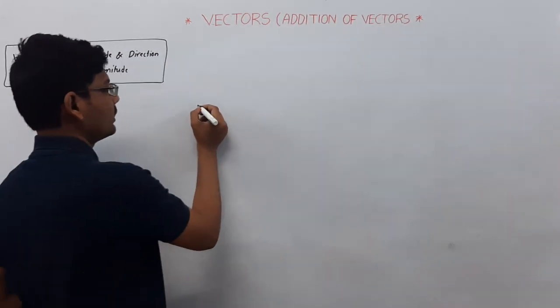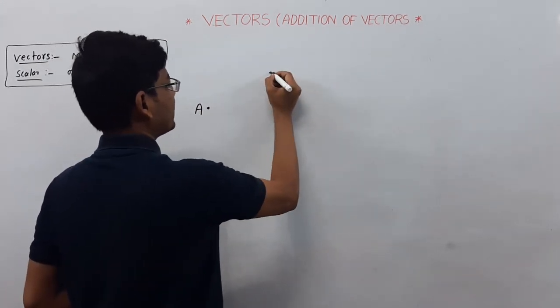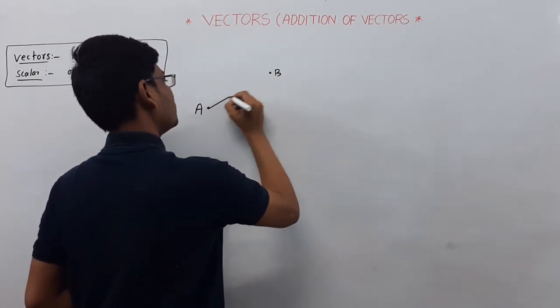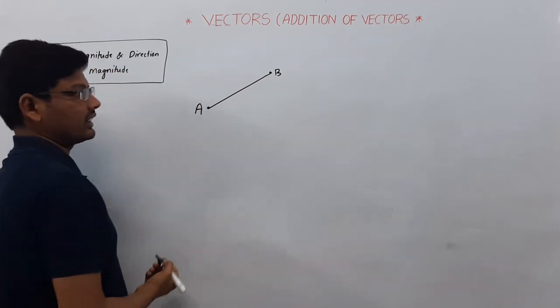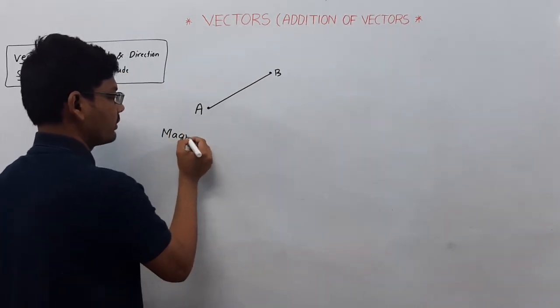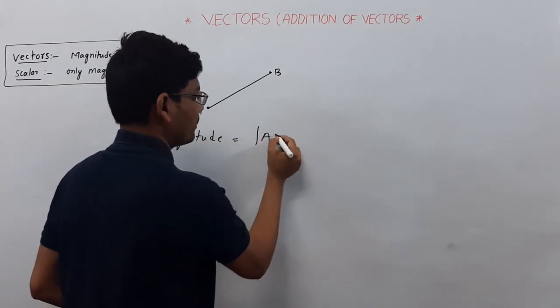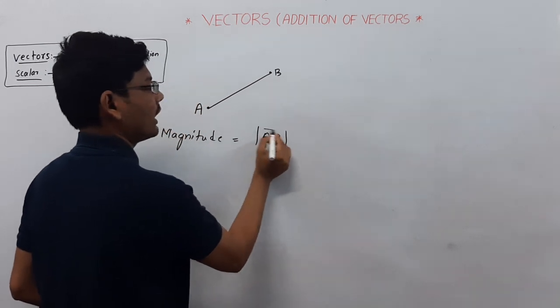For example, A and this is B. This is the vector, and magnitude is defined as mod of AB bar.